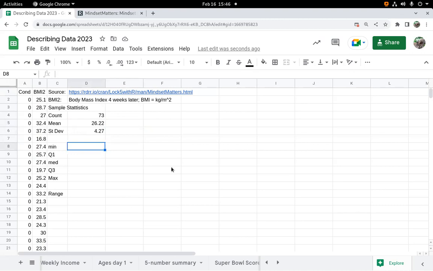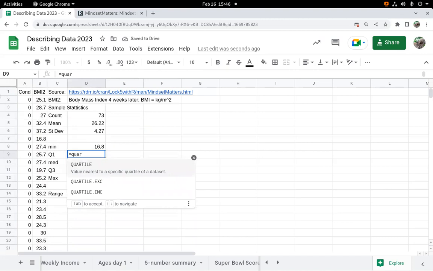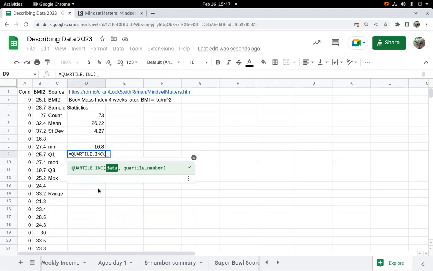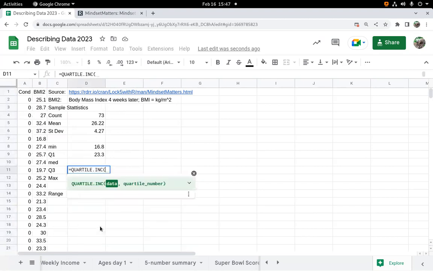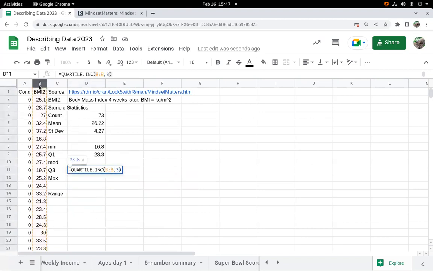All right, minimum. We could sort them and look, but it's safer to use the min command, the min function. Quartile, for those Excel users, quartile inclusive is the one to use. Don't ever use quartile exclusive. And we want to know which quartile we want. We want quartile number 1. So it's data, comma, 1 for quartile 1. And similarly, quartile inclusive data, comma, 3 for quartile number 3.